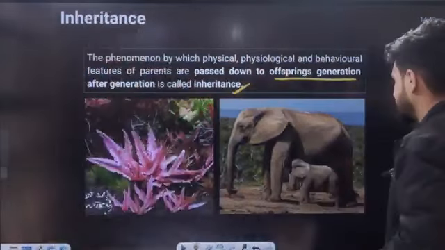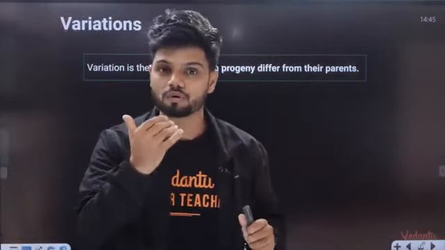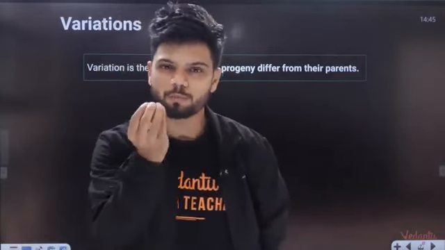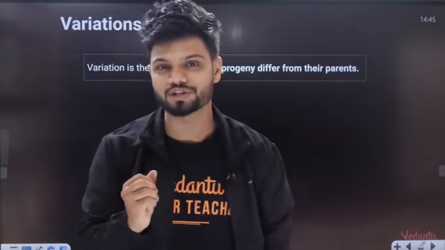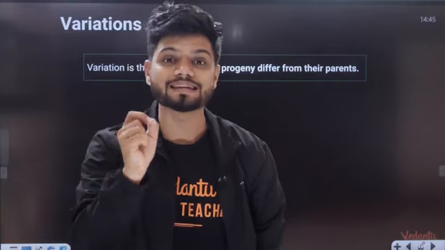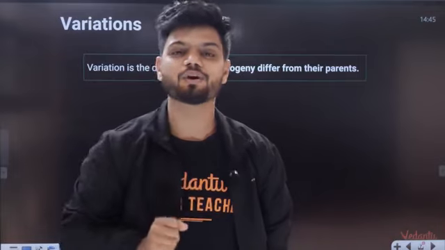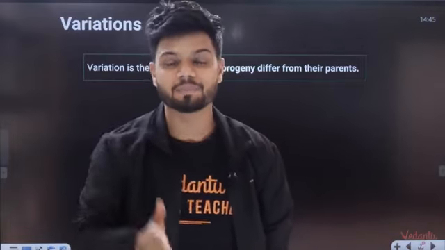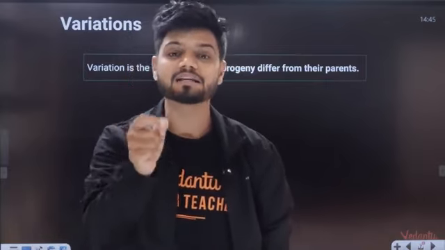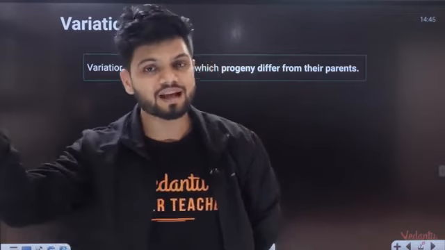Now students, you may have noticed that your eyes and nose are like your father's, but at the same time you are not an exact copy of them. There are small changes, and those small changes are called variation. So transferring of information is called inheritance, and a small change at the time of copying is called variation. And that is your chapter name, inheritance and variation. How this inheritance happens and how these variations happen, that is what we will be studying in this chapter.